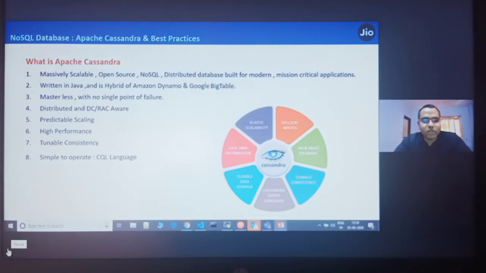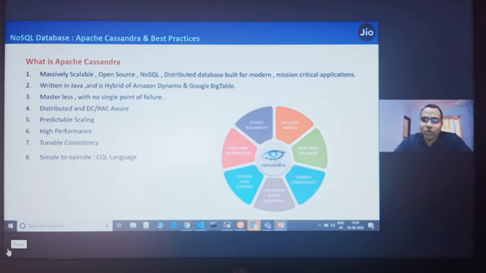Why we call it tunable consistency, I will let you know, because you can tune the consistency based on your requirement. Whenever you write anything in Cassandra, whenever you read anything in Cassandra, you can tune its consistency. If you want 100% consistent data, this is not a database for you, because you need to balance between consistency and availability in Cassandra.